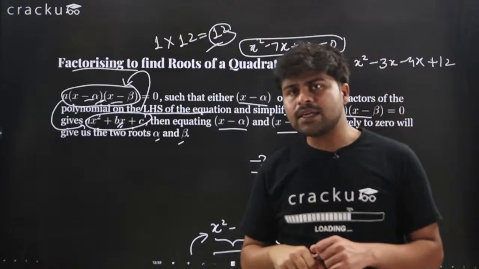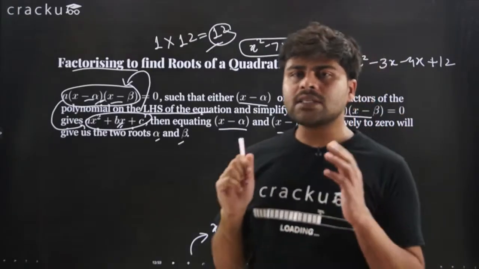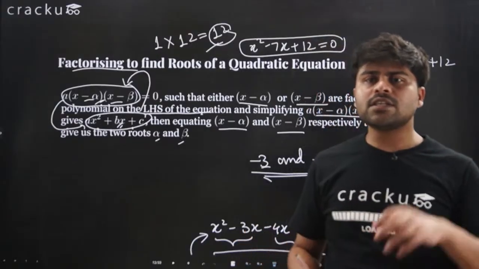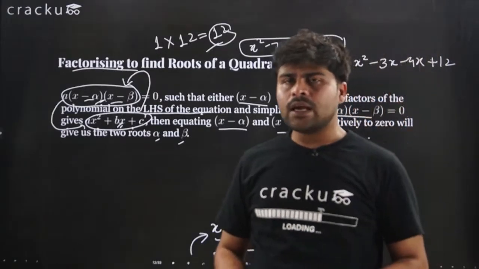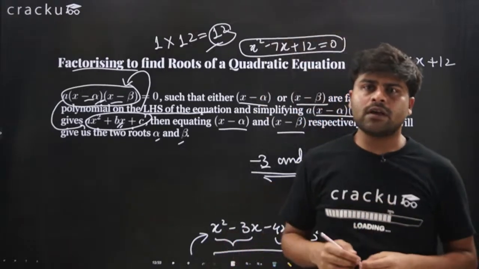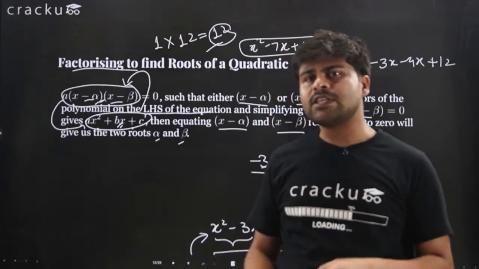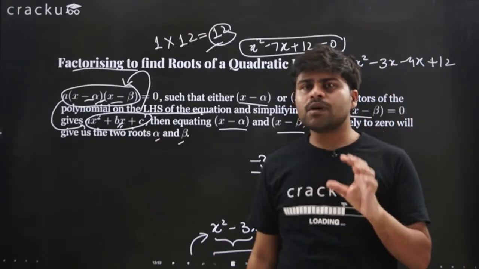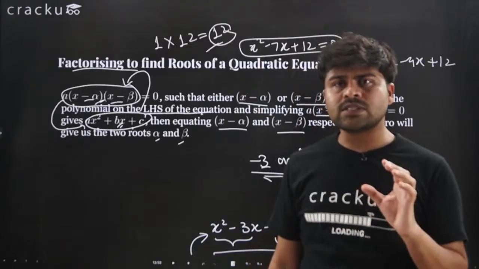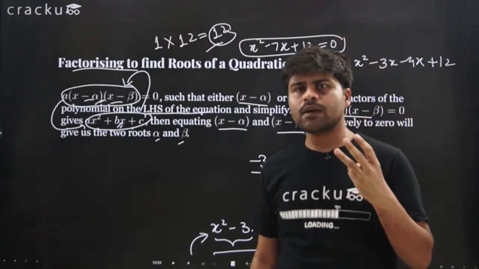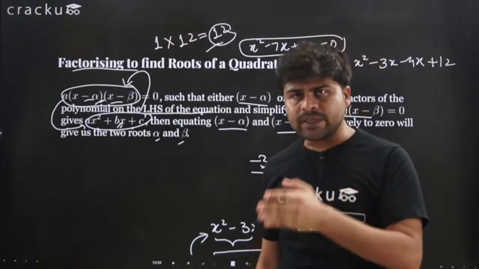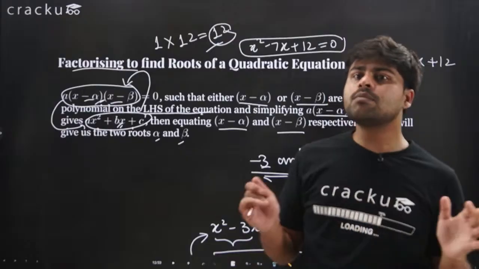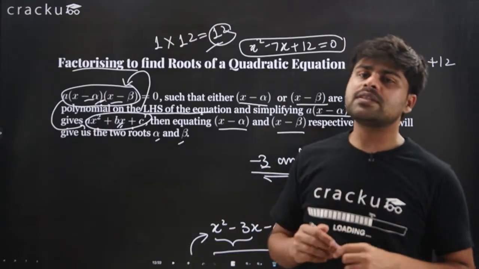Another thing to remember is that in any polynomial, the maximum number of roots that any polynomial can have is equal to the degree of the polynomial. Again, if there is a cubic polynomial which has the degree 3, the highest degree is 3, then the total number of possible roots is 3, right? They might be real or imaginary, but the total number of roots in a cubic polynomial is 3.